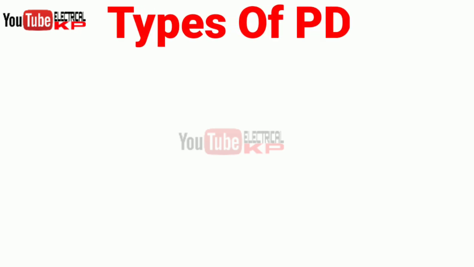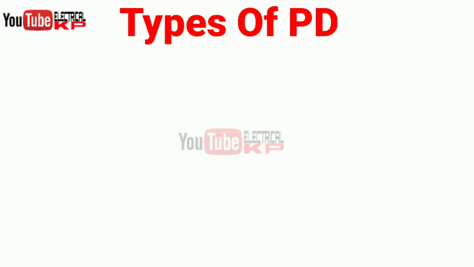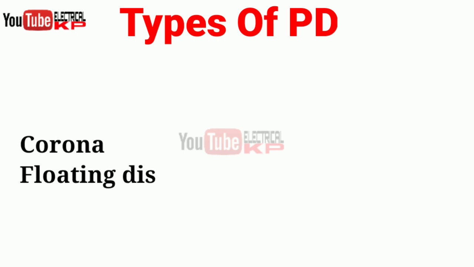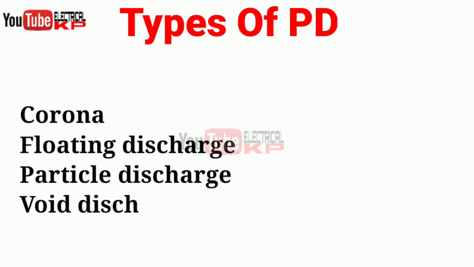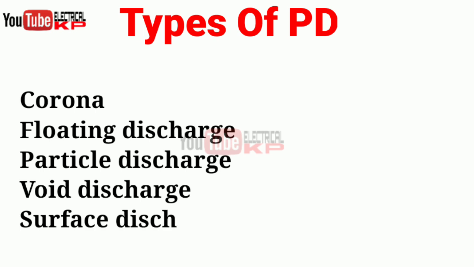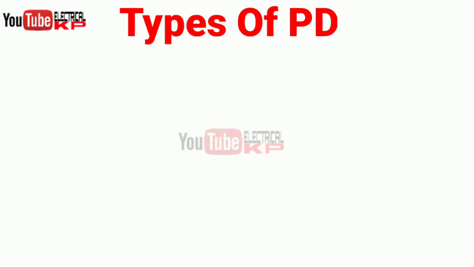After that, we are moving towards the types of partial discharge. The following 5 types of partial discharge are discussed here. First of all is the corona, then floating discharge, after that particle discharge, then void discharge, and finally surface discharge. So first of all we are moving to corona.